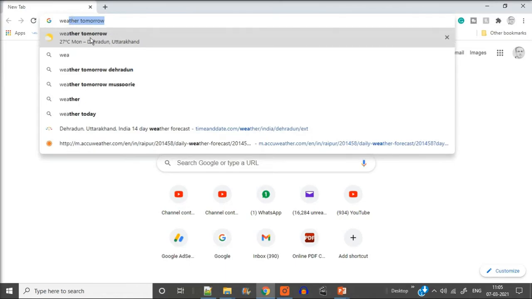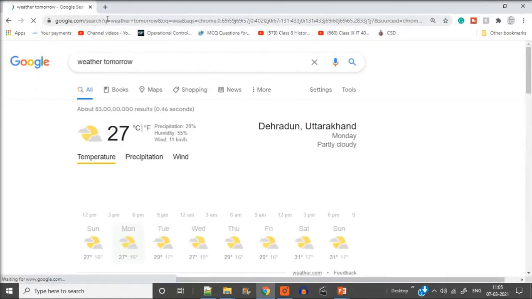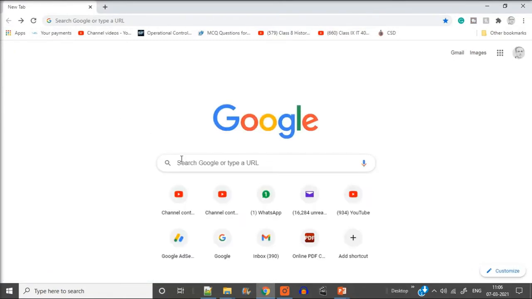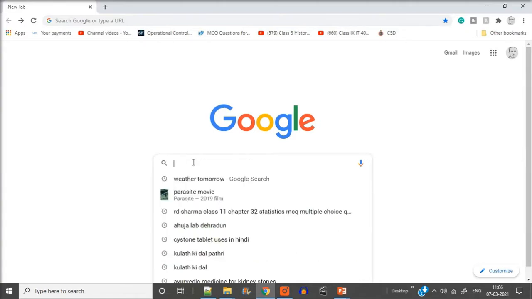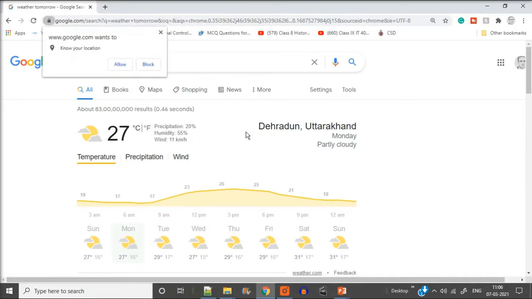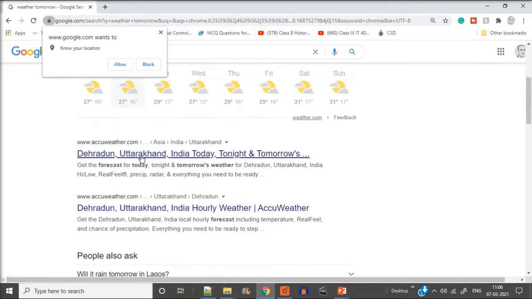So let us understand, say you want to know the weather. What is the weather tomorrow? You can go back also. Either you search in the address bar or you search in the Google search bar. It's the same if you have logged in to Google. Otherwise, you have to open Google and then enter it in the Google search bar.